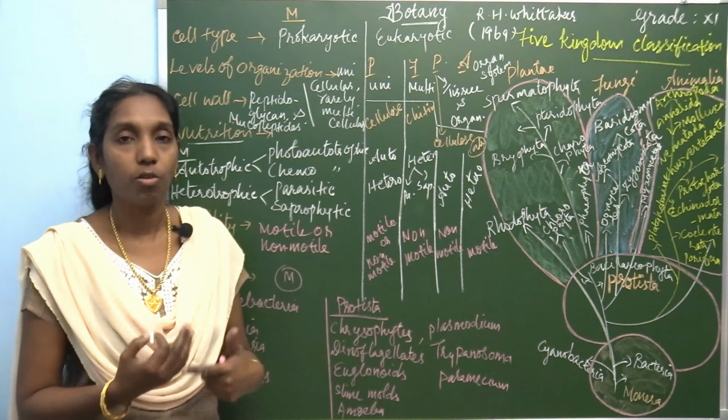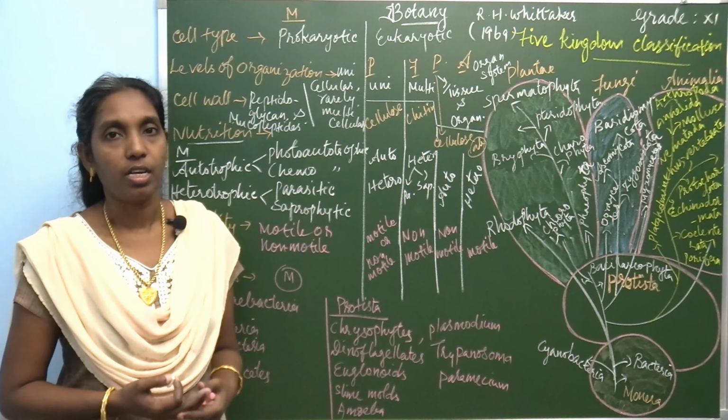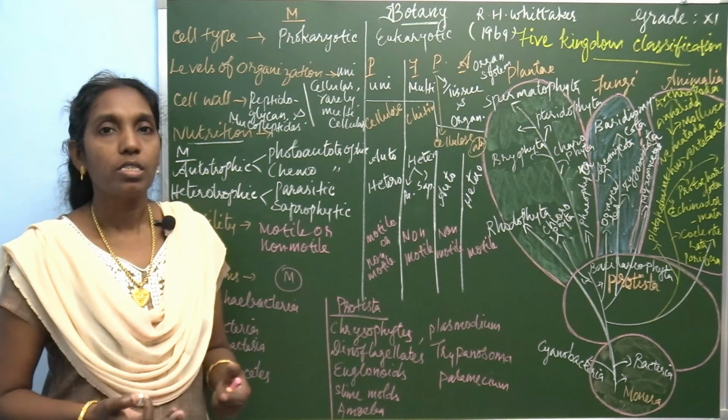Cell type. We know that organisms can be classified into different categories. One such category is unicellular and multicellular organisms, and based on cell type, prokaryotic and eukaryotic organisms. Here the cell type is classified into 2 categories, prokaryote and eukaryote.